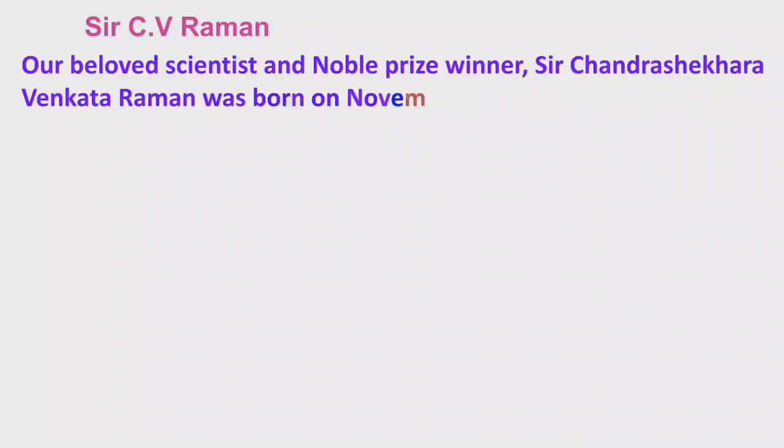Here we can see sulfur slowly changing into white color. Now we will discuss Sir C.V. Raman. He is the Indian scientist who got the first Nobel Prize in Science from India. Sir Chandrasekhara Venkata Raman, our beloved scientist and Nobel Prize winner, was born on November 7, 1888 in Tiruchirappalli, which is near Bengaluru.